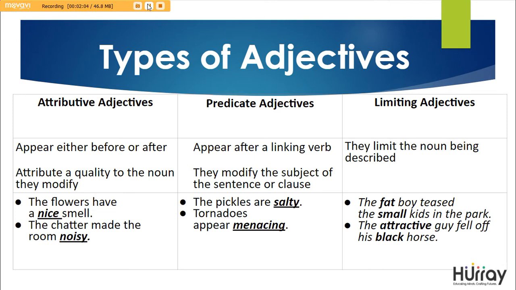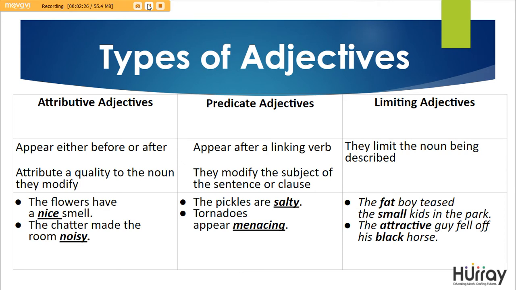Predicate adjectives appear after a linking verb. They modify the subject of the sentence or the clause. For example, the pickles are salty, wherein salty is modifying the subject pickles. Or tornadoes appear menacing. Menacing here modifies the word tornadoes, which is the subject in the sentence.